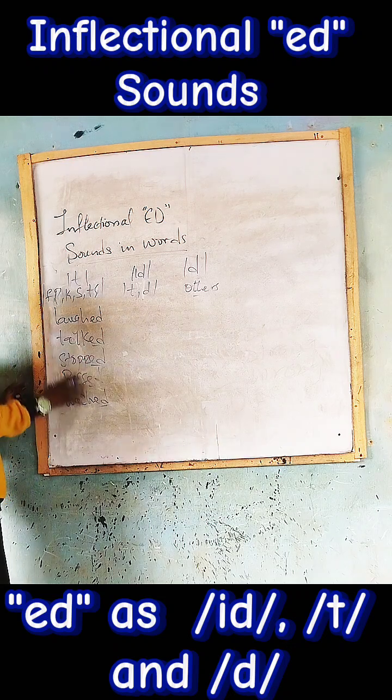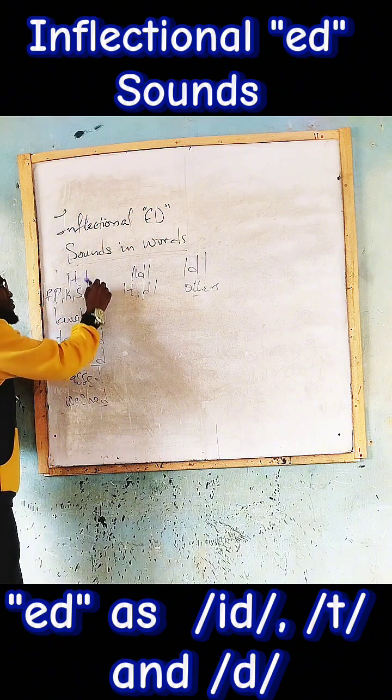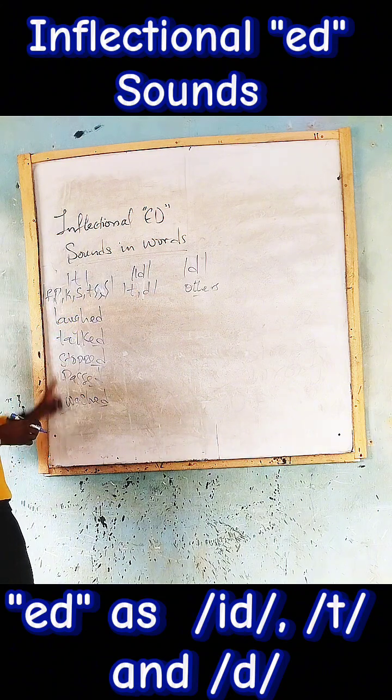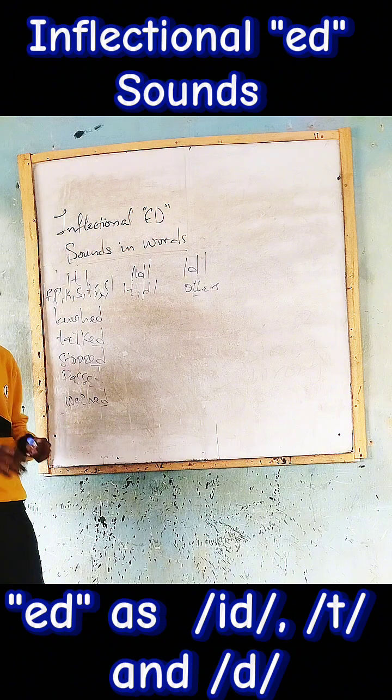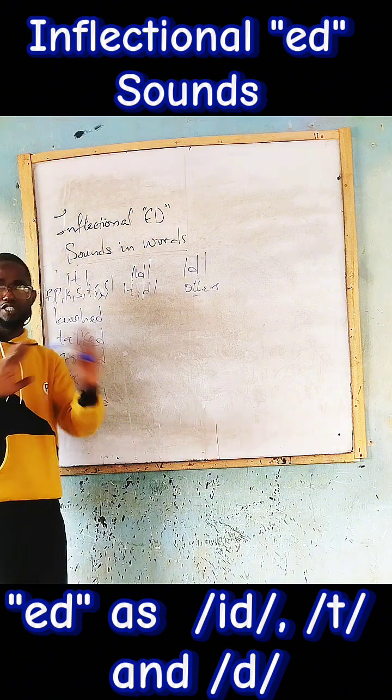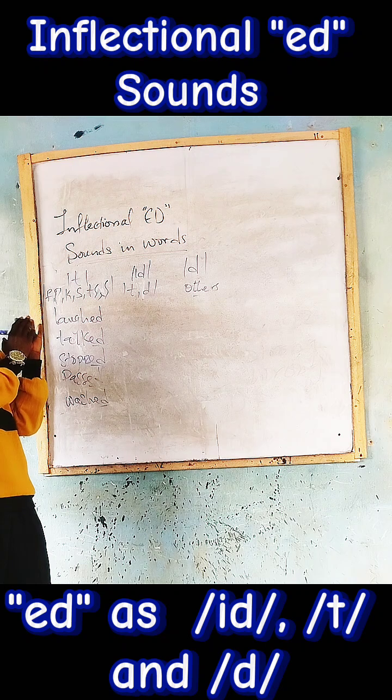So whenever you have all these consonant sounds, including this, coming after having ed to form the past form, you must pronounce the ed in them as t, not d. This is like a revision of the class I once had.